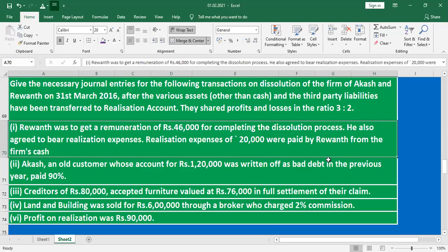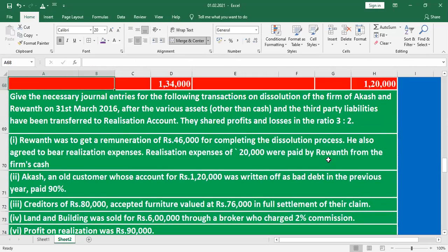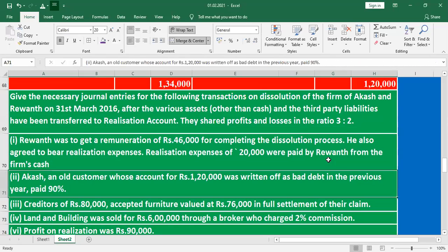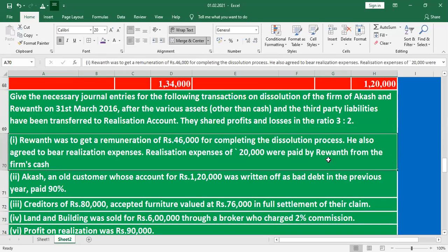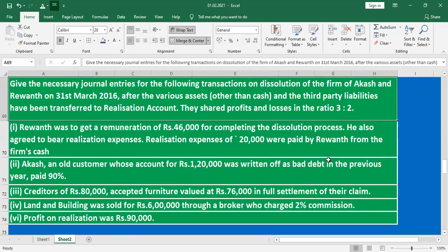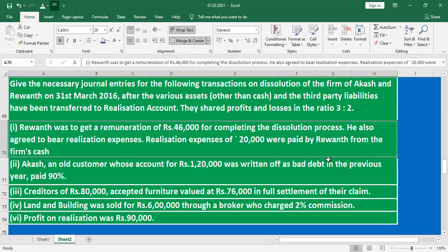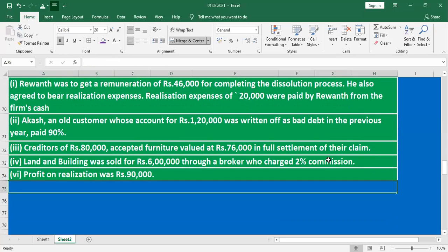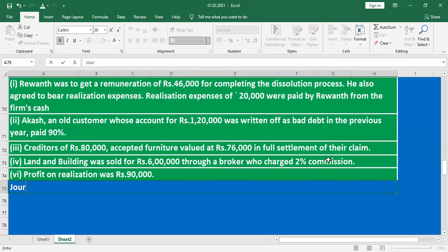Listen. Whenever the cash goes out, cash account credit. Any expenditure, the particular expenditure account debit. Listen here, the realization account is paid for what? On behalf of Revant. Here Revant wants to get a remuneration. What's the value here? 46,000. What is the journal entry here?